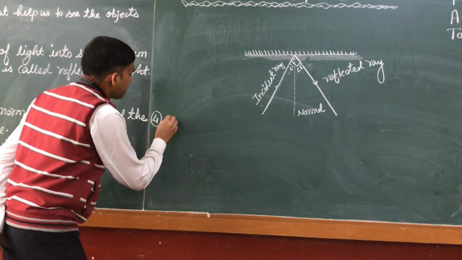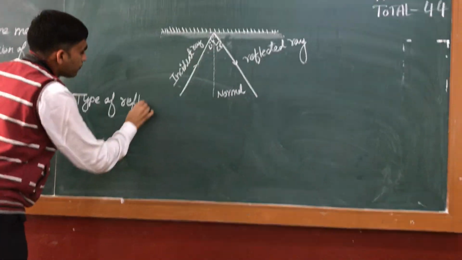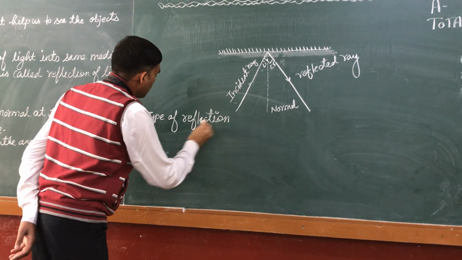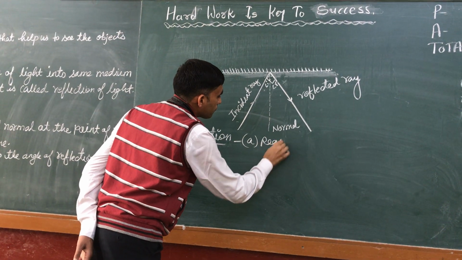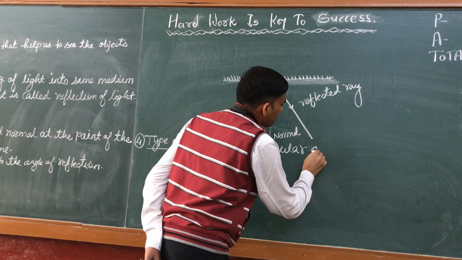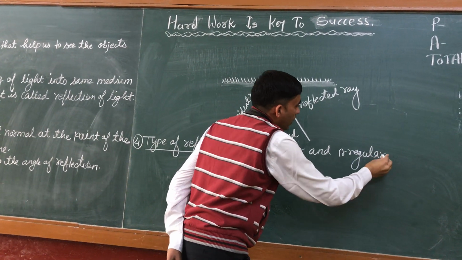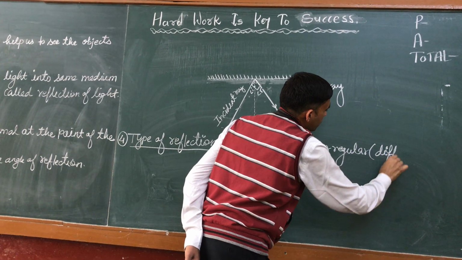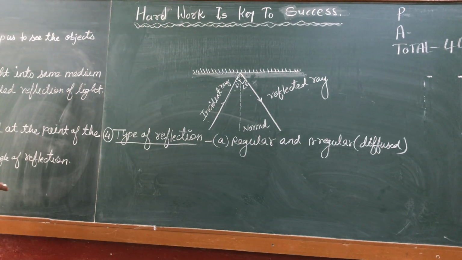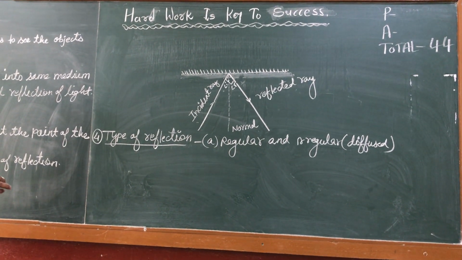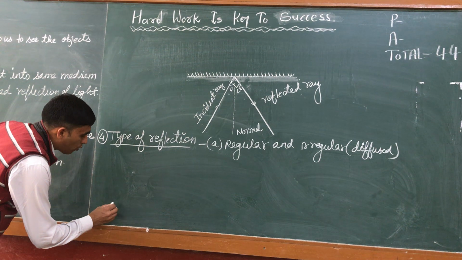The next topic is types of reflection. Types of reflection are regular and irregular, and irregular is also known as diffused. So we can understand it in the form of a diagram also. First, regular reflection of light.